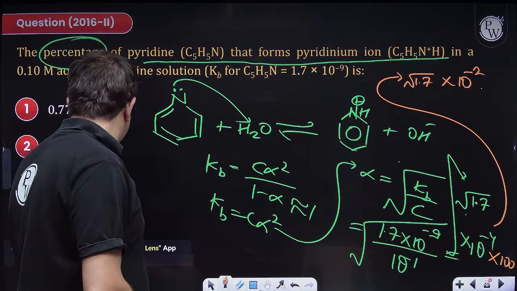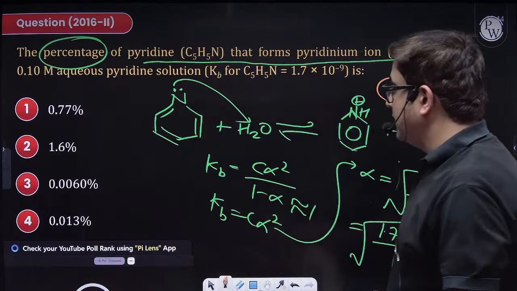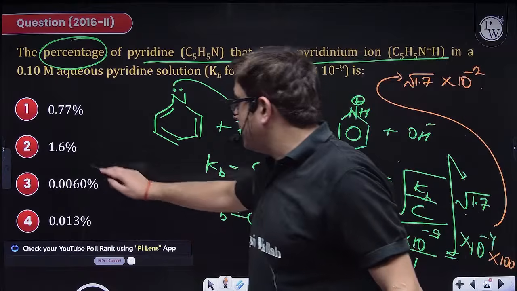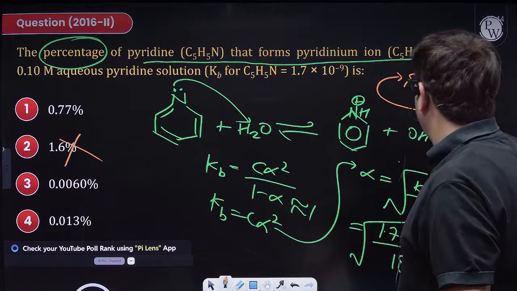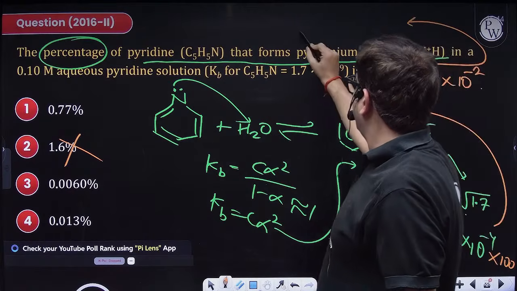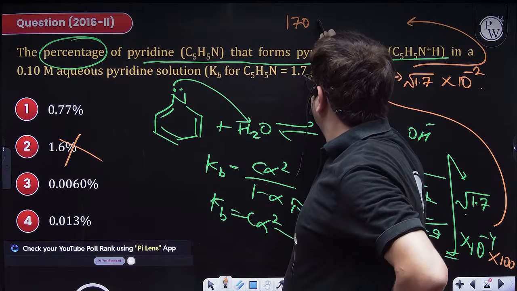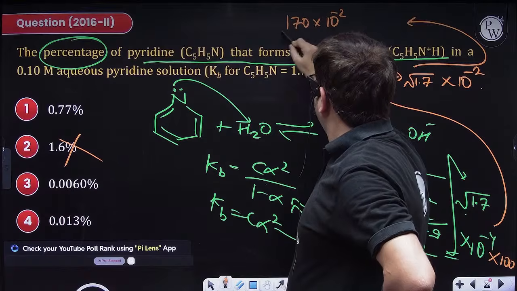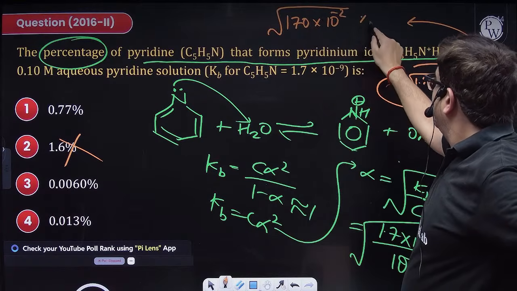So this calculation, beta, obviously will be a very small value. It will obviously not be option 2, but you have to calculate this. For under root 1.7, you can write it as under root 170 into 10 raised to the power minus 3, since you already have 10 to the power minus 2.